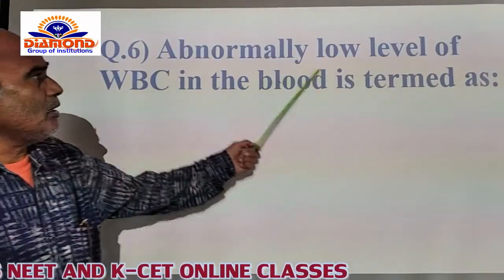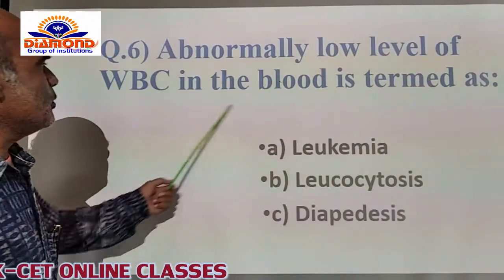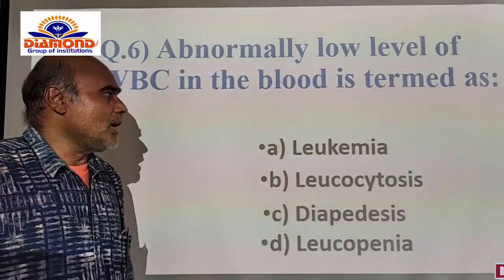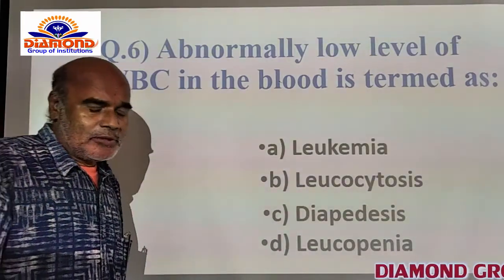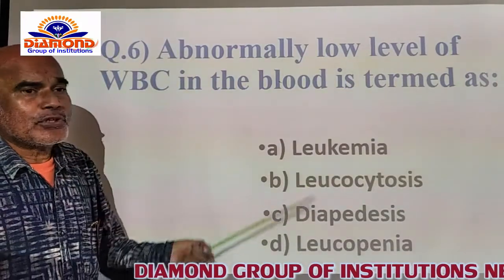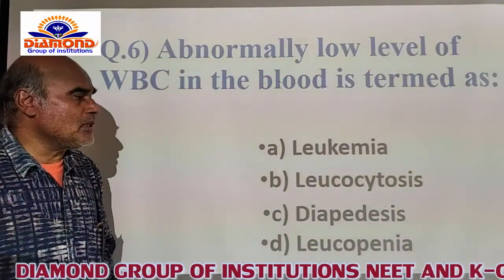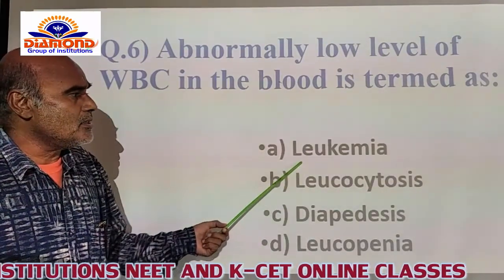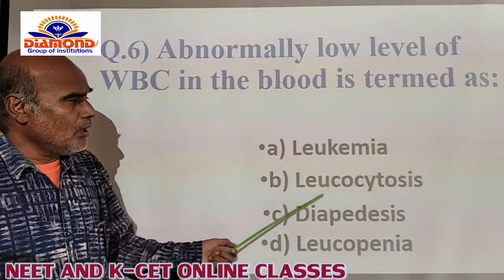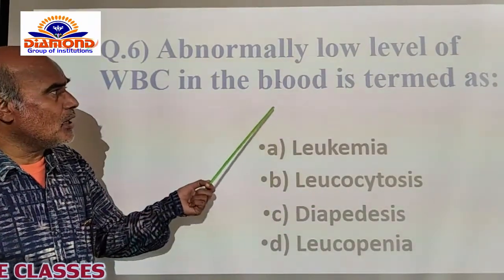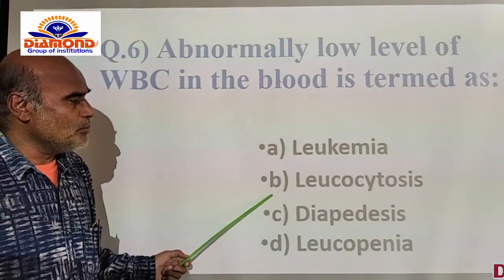Now, abnormally low levels of WBC in the blood is termed as? Options are like this. A, leukemia, is nothing but blood cancer. So that is not at all concerned with this; if the number of WBC increases, that sometimes leads to cancer, which is leukemia. And B, leukocytosis, is also not concerned with the low levels of the WBC itself.